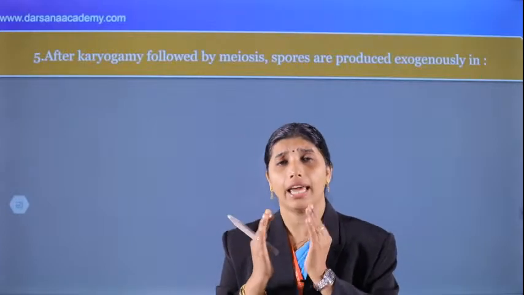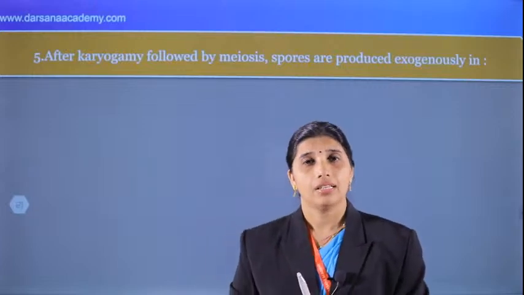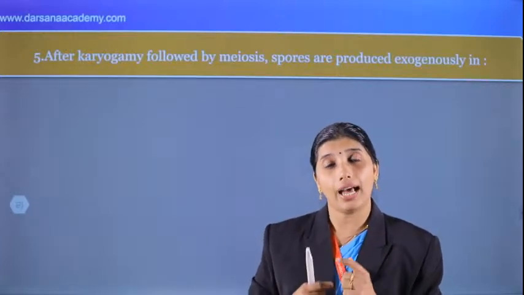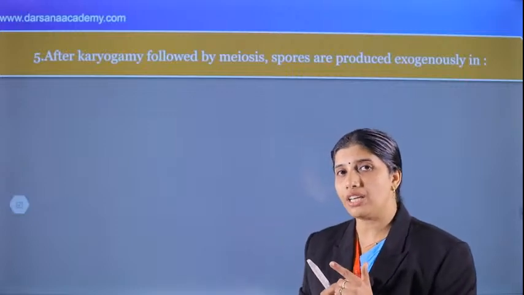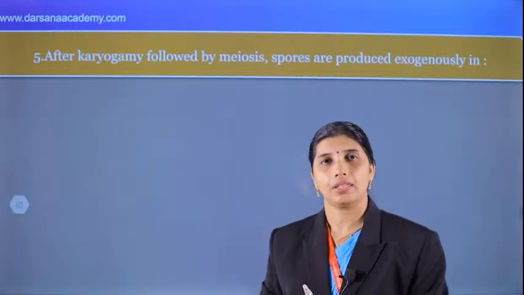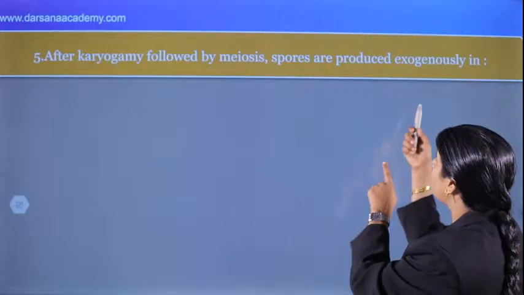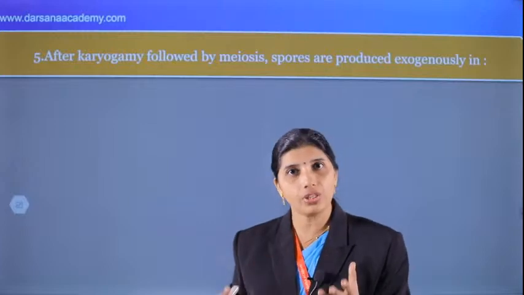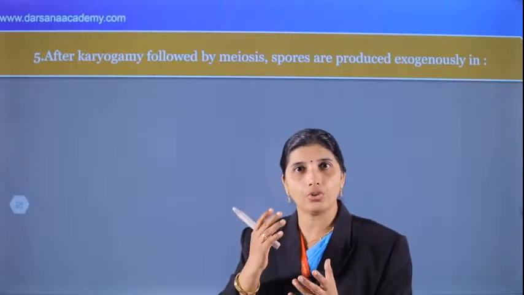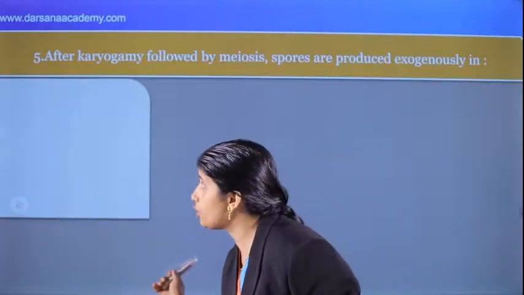Plasmogamy, karyogamy is fusion of nuclei. A zygote will be formed. After zygote formation, meiosis takes place in algae that have a haplontic life cycle, and also in fungi. But spores are produced exogenously. That's a very wonderful question. In fungi, spores are produced exogenously in one member. What's the option?